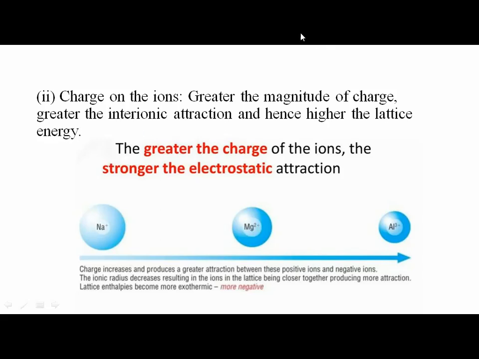Yes. So for example, consider calcium chloride, CaCl2, which is greater than potassium chloride, KCl. Yes, because in CaCl2, calcium is having +2, potassium is having +1. So the magnitude of positive charge held by calcium is +2, which is greater than the magnitude of positive charge held by the potassium ion, that is +1.